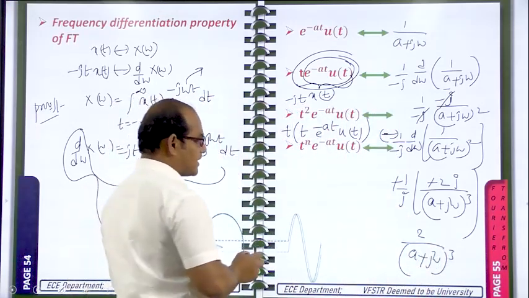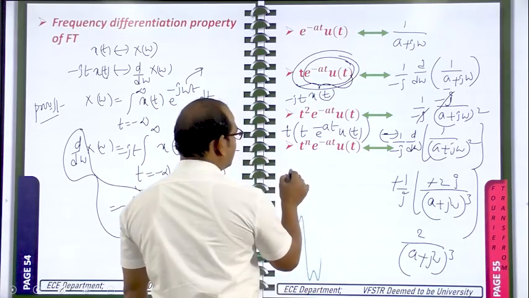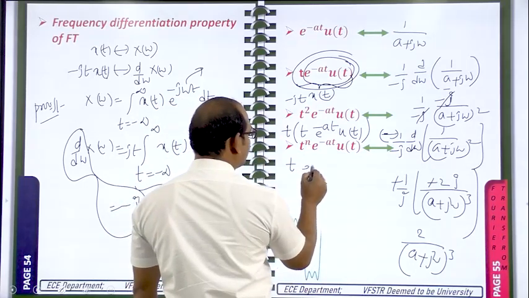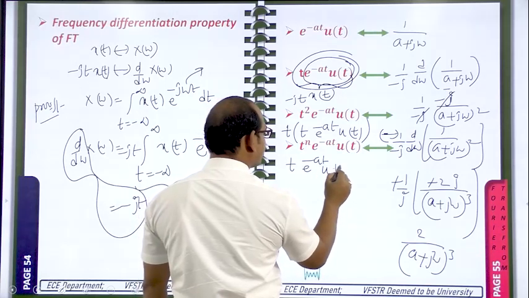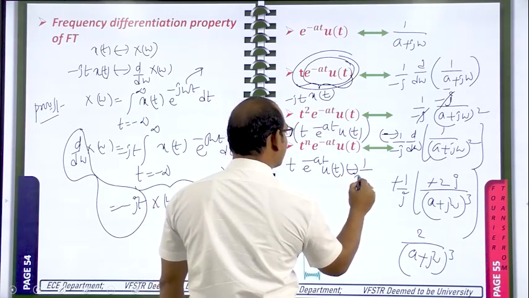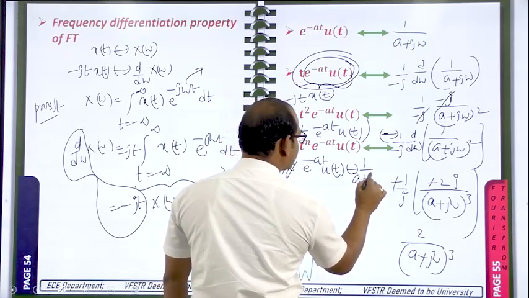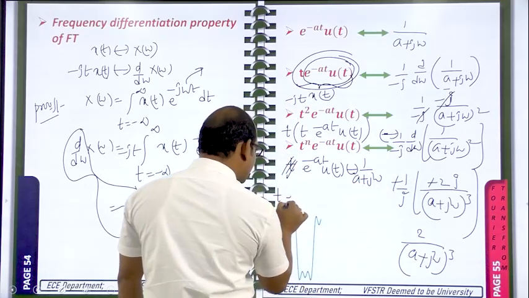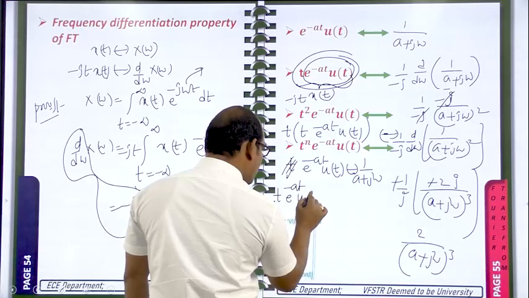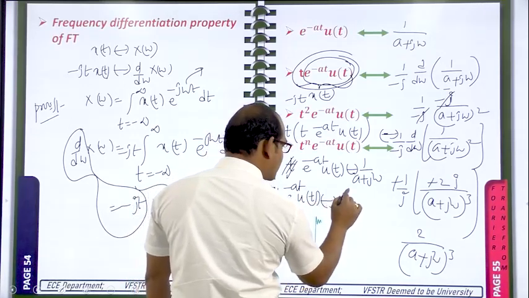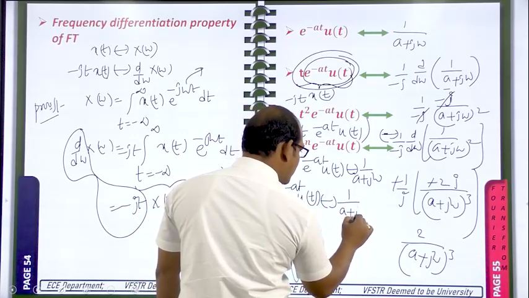Next, if you observe here, e power minus at u of t, without t, I am writing first, is having the Fourier transform 1 by a plus j omega. With t, t e power minus at u of t is having the Fourier transform 1 by a plus j omega whole square.